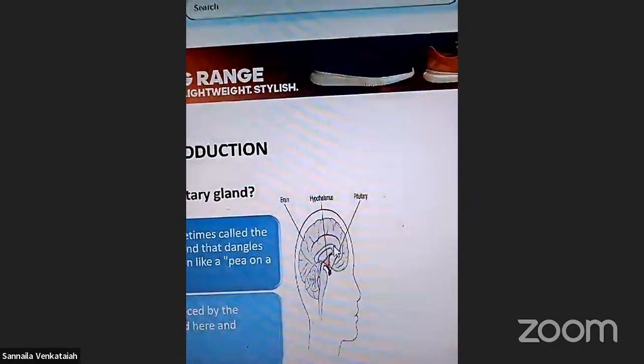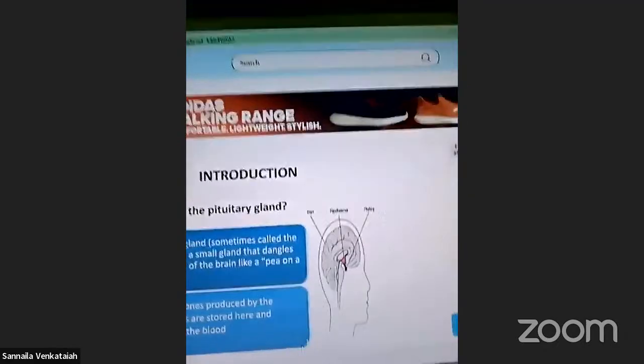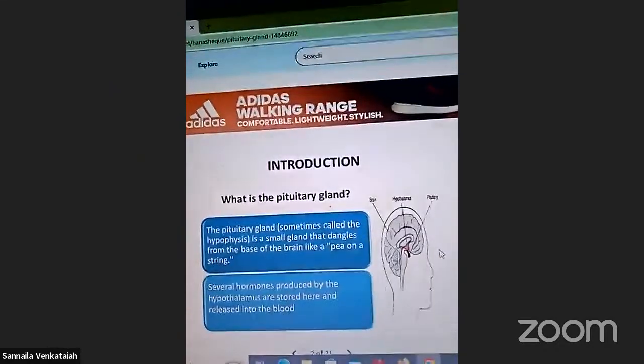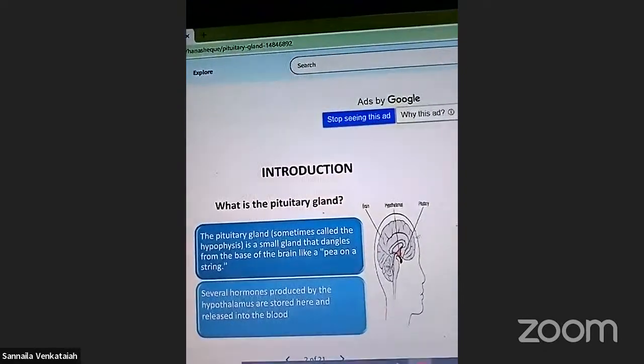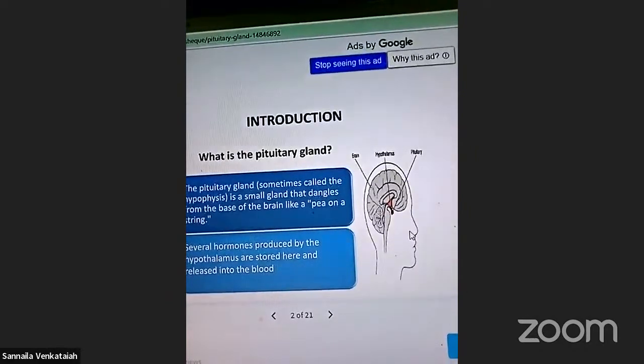What does the pituitary gland mean? The pituitary gland is the master gland of the endocrine system. Right?